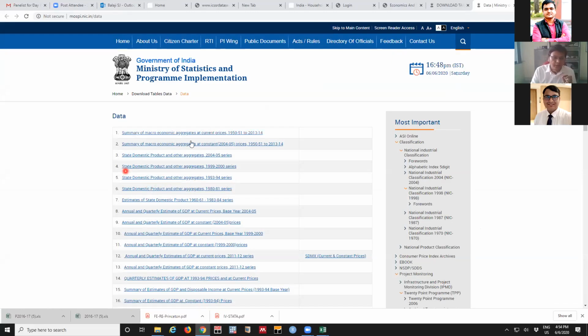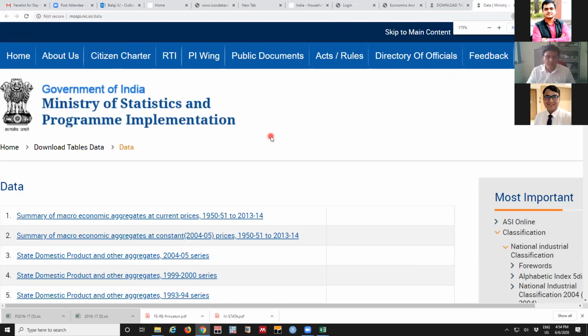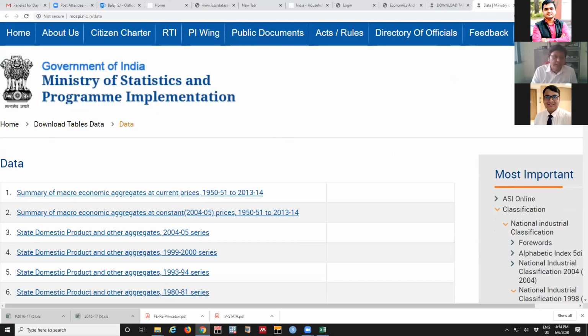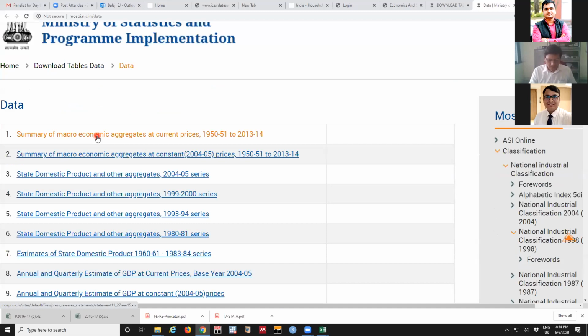Okay, here you can see a variety of data. One is macroeconomic aggregates from 1950 to Can you zoom this screen, Dr. Sir? No, sir. The desktop I can't. Control plus plus. Okay. Yes, it's okay. Yeah, you can see here. First part is macro aggregates. The time series data what we were discussing. They are available in different base years. Second, we go for the state level data. For each state, what was the value of different products? We can see.